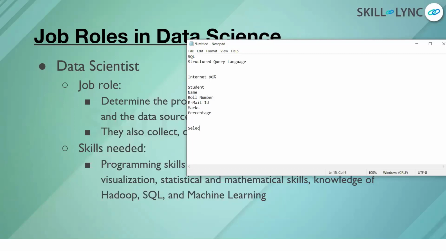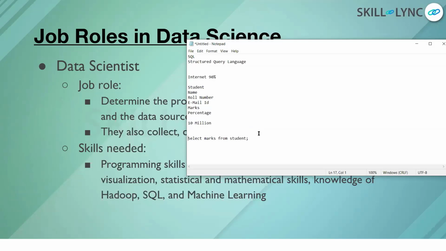I'll write select. I want to see only the marks of the student. So I can write: select marks from the table named student. This is only a single line query. Even if I have a record of some 10 million students, that is okay with SQL. For all those 10 million students, this command will show me the marks. So this is the power of structured query language.